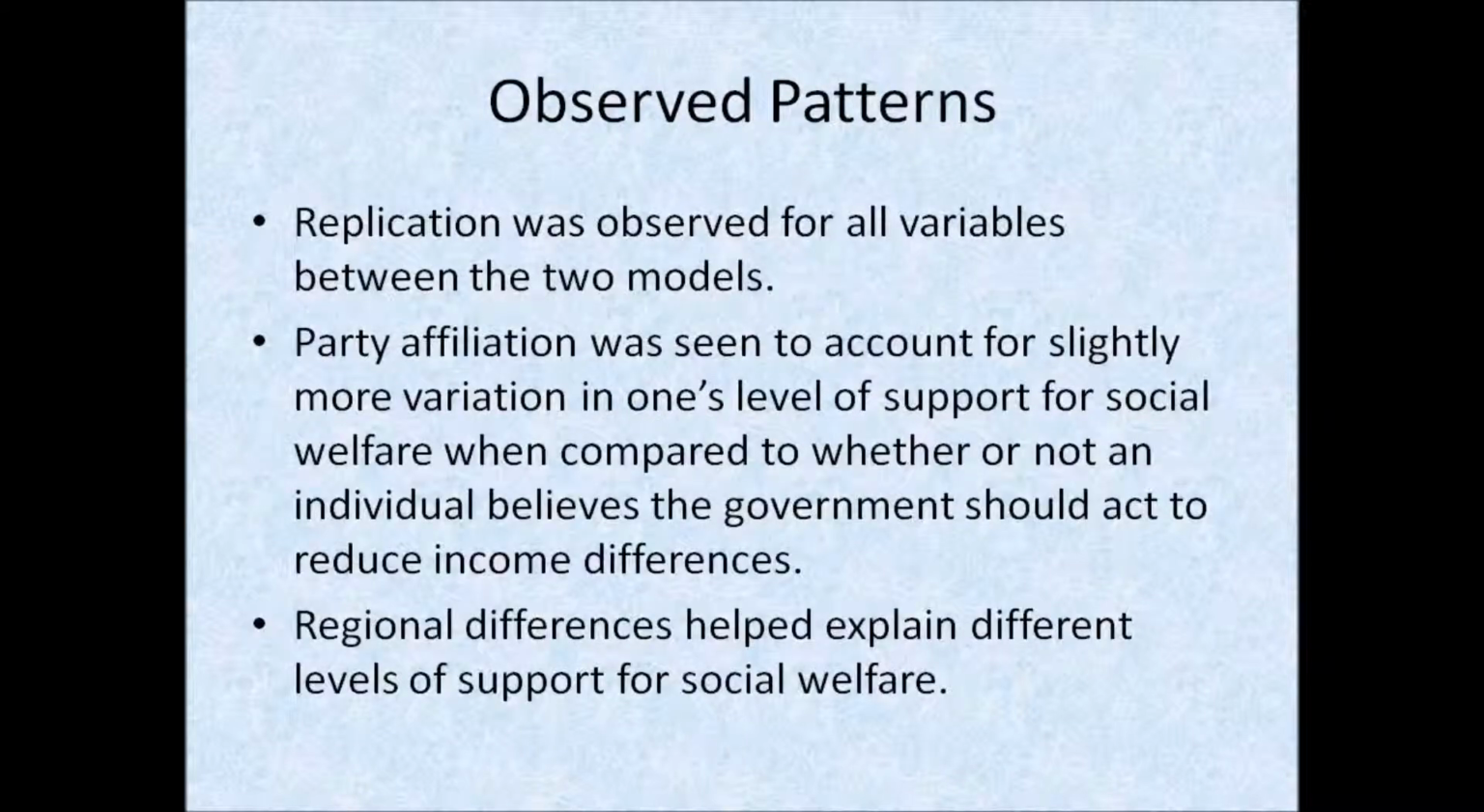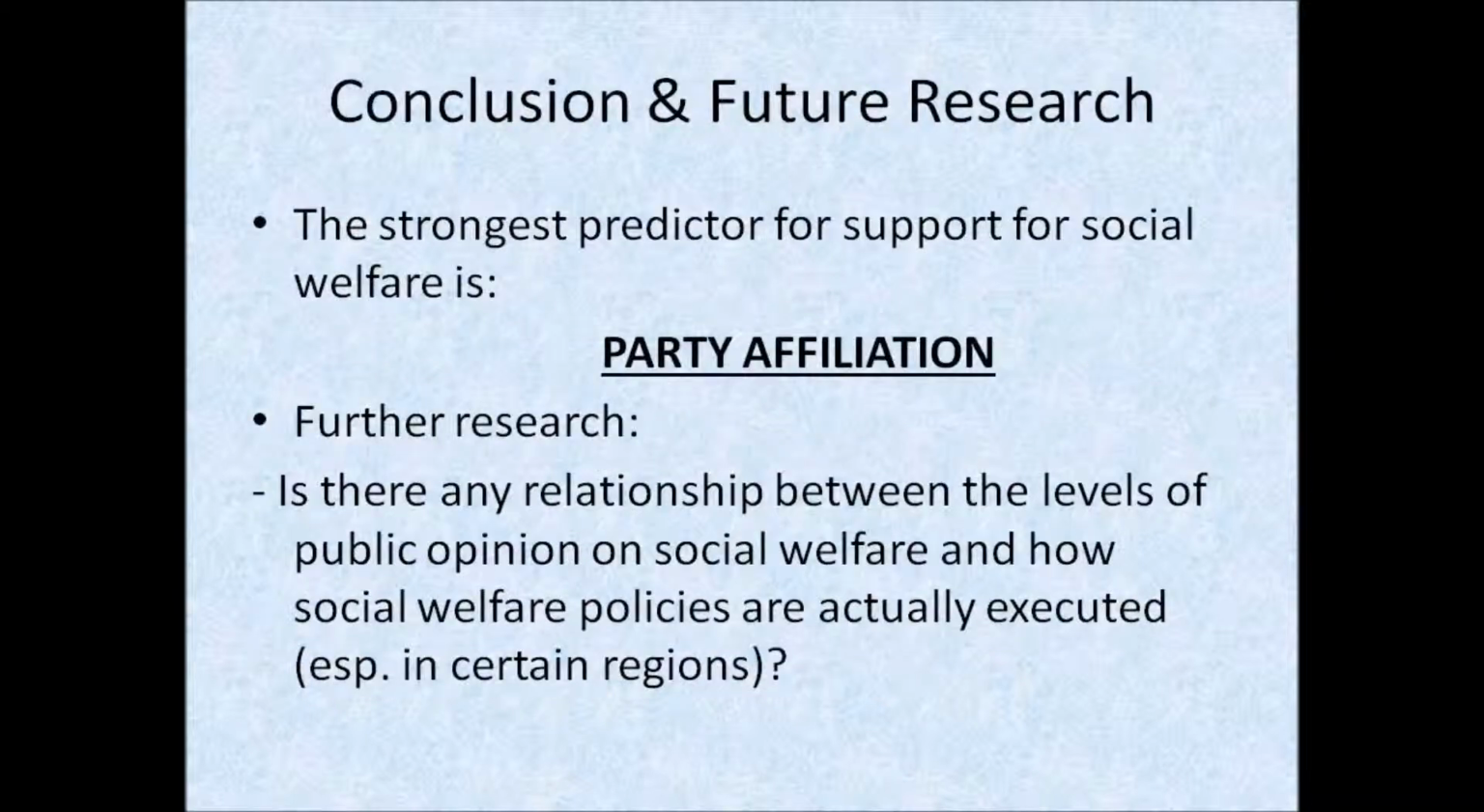Now to summarize the findings. In both models, replication was observed for all variables, and party affiliation seemed to have the strongest influence on level of support for social welfare, followed by whether a respondent believes that the government should act to reduce income differences. Finally, coming from a certain region seemed to affect one's level of support for social welfare. The second model found that if you come from the East, you are more supportive of welfare, and if you come from BC, you tend to be the least supportive of welfare. These were both unexpected findings given my hypothesis.